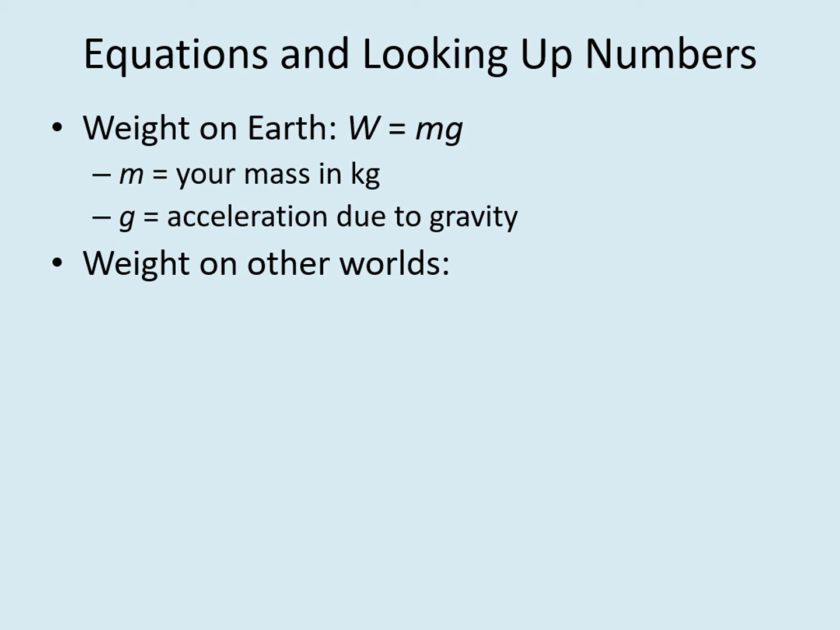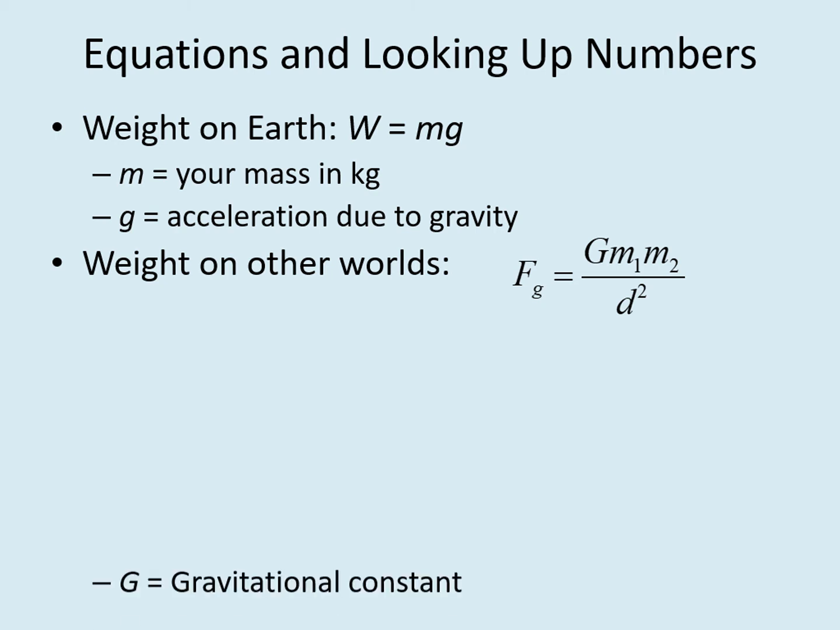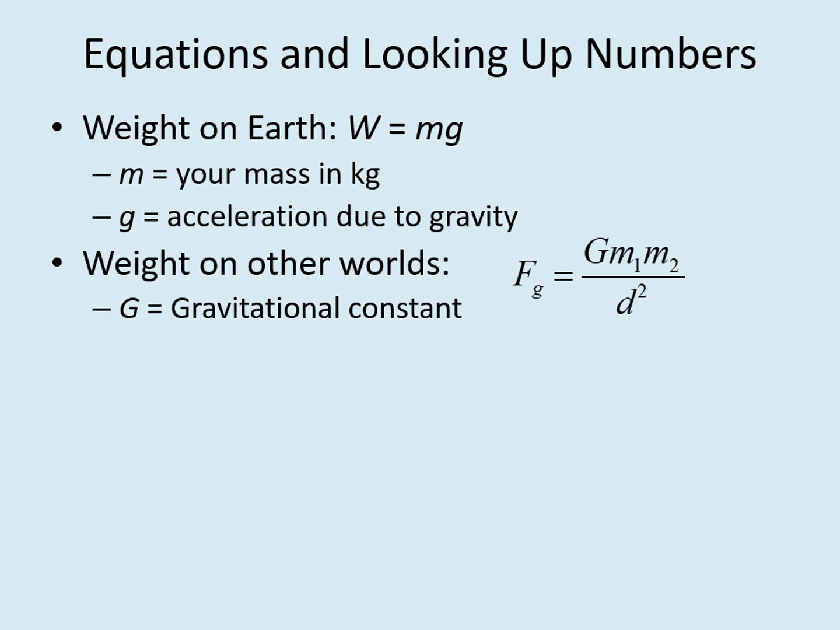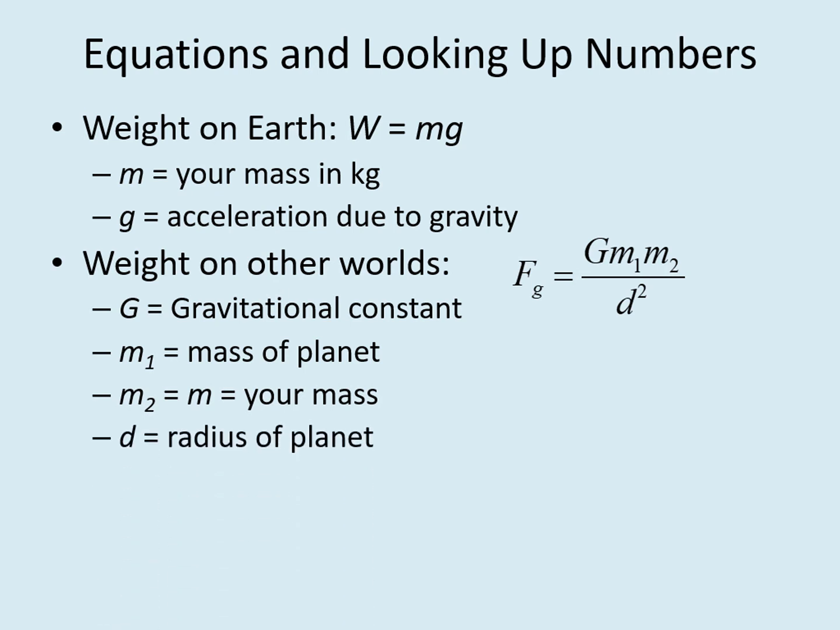So instead, you'll need to use the full universal law of gravity. F sub g equals capital G, m sub 1, m sub 2, divided by d squared. In this equation, F sub g is the gravitational force, or your weight. Capital G is the universal gravitational constant. M sub 1 is the mass of the planet. M sub 2 is your mass, and d is the distance to the center of the planet. Since we assume you're standing on the planet, the distance will be the planet's radius. Note that capital G is not the same as lowercase g.